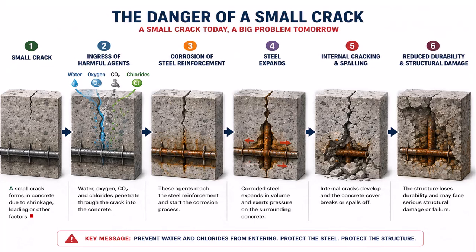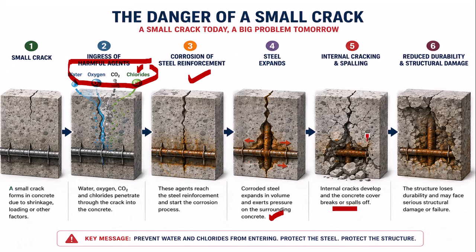Then in the second step, ingress of harmful agents: water, oxygen, carbon dioxide and chlorides penetrate through the crack into the concrete. The third step is corrosion of steel reinforcement. These agents like water, oxygen, carbon dioxide and chlorides reach the steel reinforcement and start the corrosion process. The fourth step is steel expands. Corroded steel expands in volume and exerts pressure on the surrounding concrete. Then internal cracks develop and the concrete cover breaks or spalls.